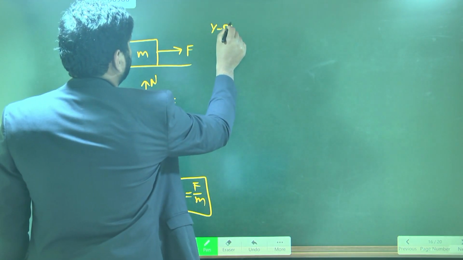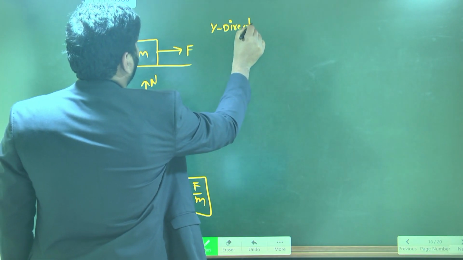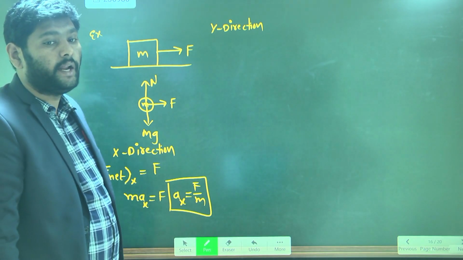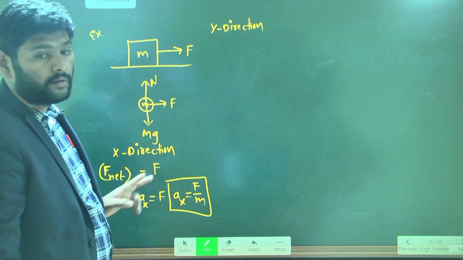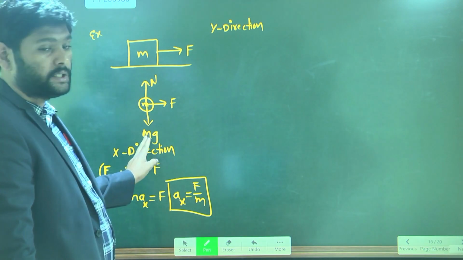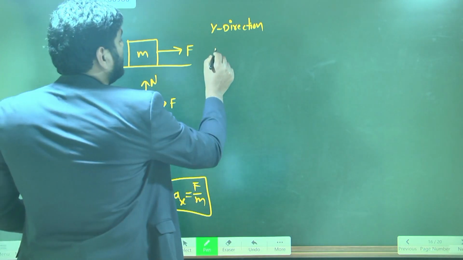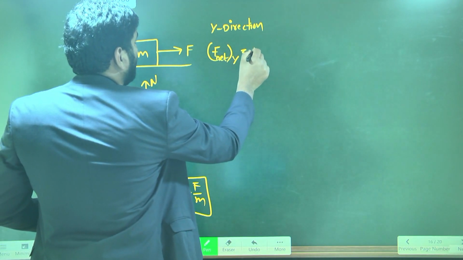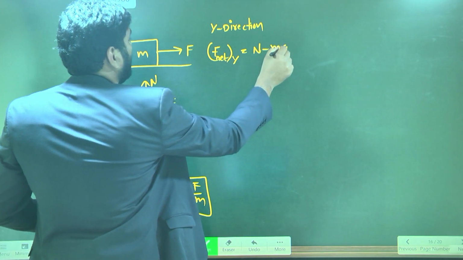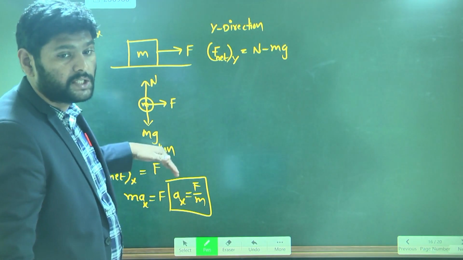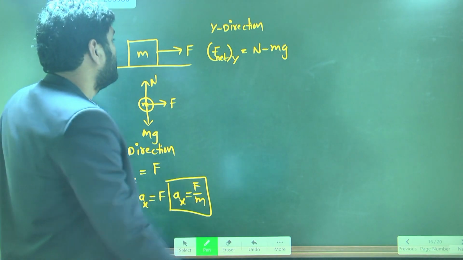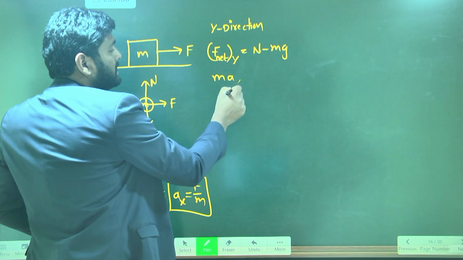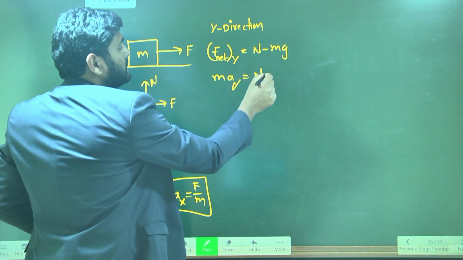Similarly, now along y direction. Along y direction, what forces are acting? Two forces are acting. One is normal reaction, one is mg. So along y direction, the net force is normal reaction minus mg. Why am I taking minus mg? Because mg is acting in the downward direction. According to Newton's second law, F net I can write as mass times acceleration in y direction is equal to n minus mg.